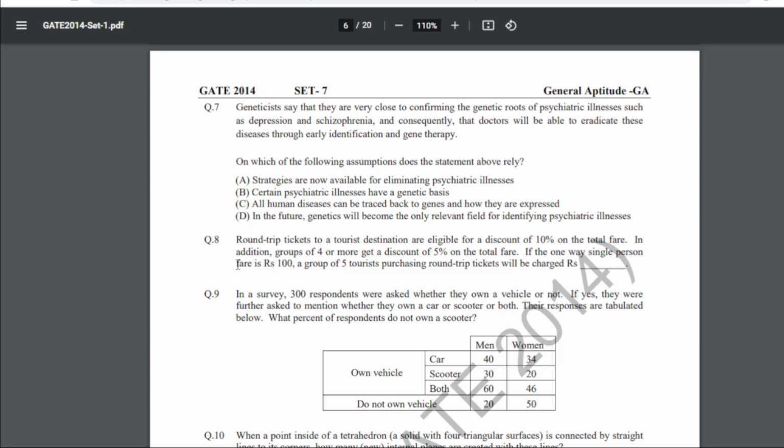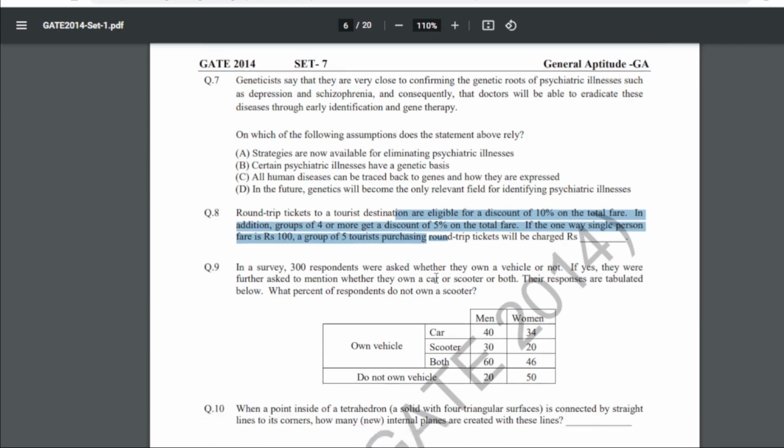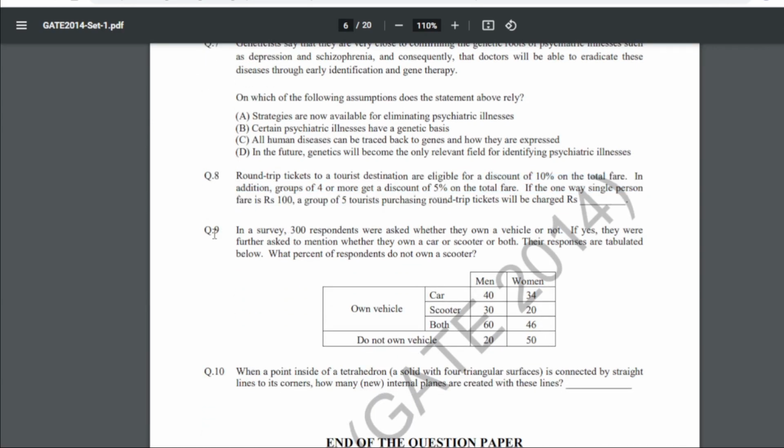Now 8th is, round trip tickets to a tourist destination are eligible for a discount of 10% on the total fare. In addition, groups of 4 or more get a discount of 5% on the total fare. If the one-way single person fare is rupees 100, a group of 5 tourists purchasing round trip tickets will be charged how much? So if you solve this, you will get the answer as 850.